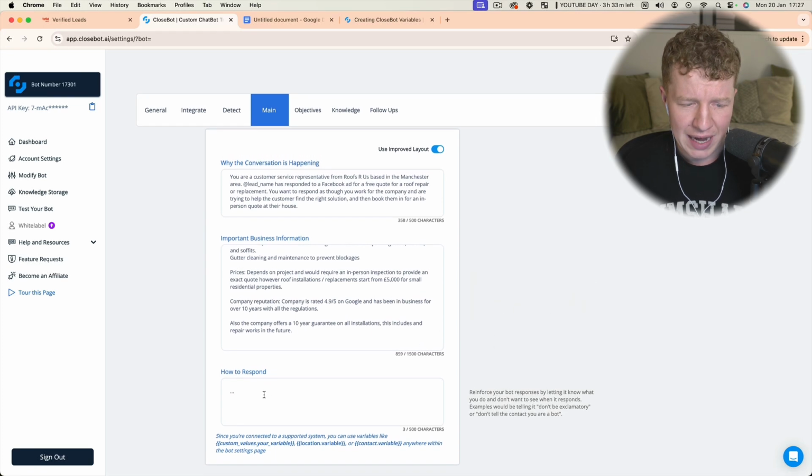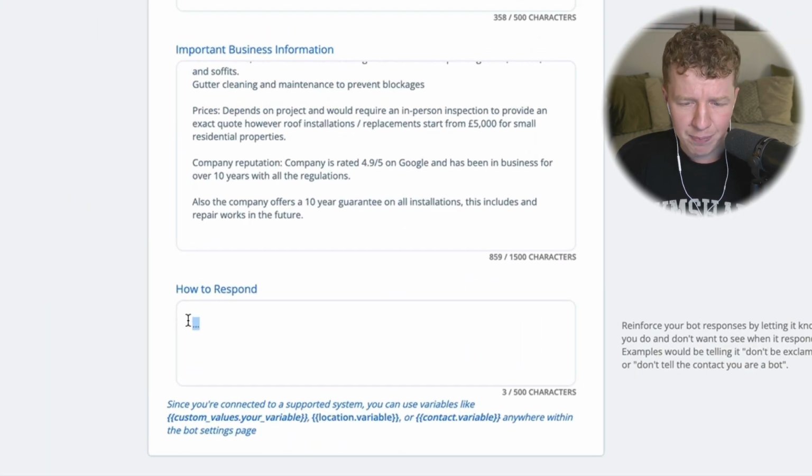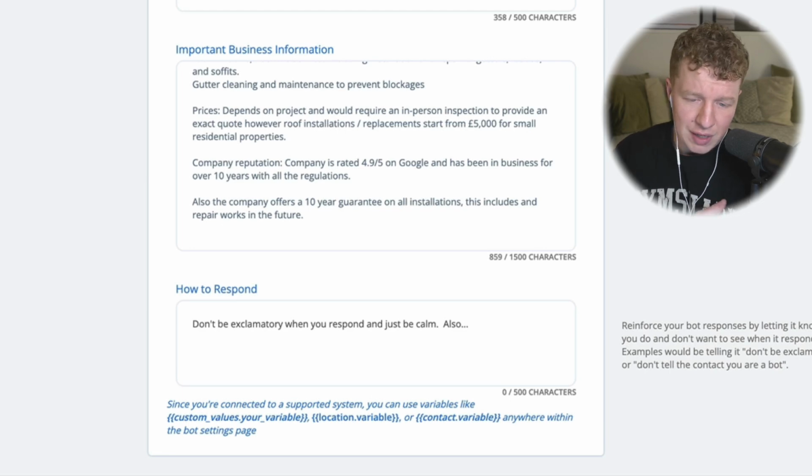And then we're going to put how to respond. This is essentially reinforcing your bot responses by letting it know what you do and don't want to see when it responds. Examples would be telling it don't be exclamatory, whatever that means, or don't tell the contact you are a bot.